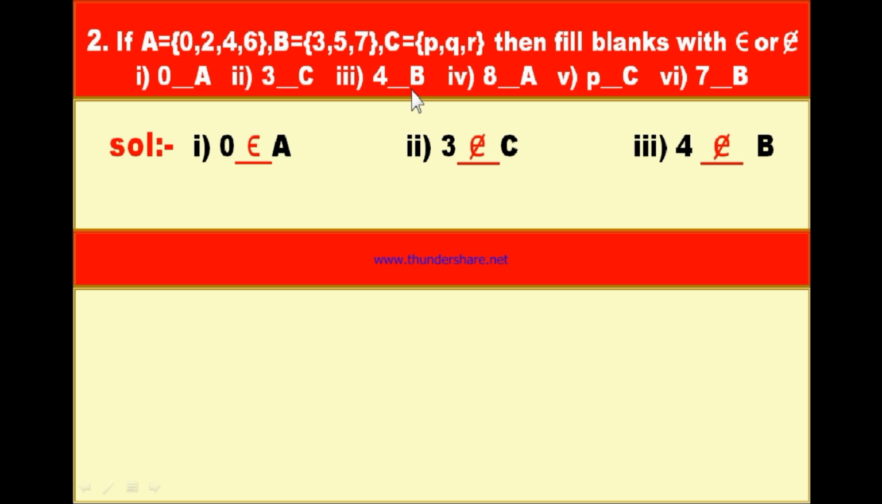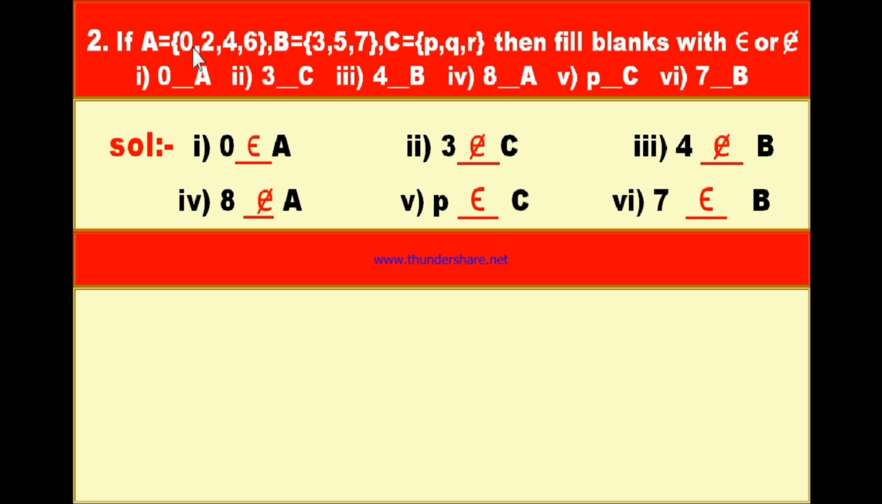And the third bit, 4 blank B. In set B, you can find 3, 5 and 7 are the elements of B, but 4 is not an element of B. Therefore, you should write 4 does not belong to B. And the fourth bit, 8 blank A. In set A you cannot find 8, therefore 8 does not belong to A. And the fifth bit, P blank C. In C you can observe P, Q and R as elements, therefore you can write P belongs to C. And the sixth bit, 7 blank B. In set B you can find 7 as an element of B, therefore you should write 7 belongs to B.